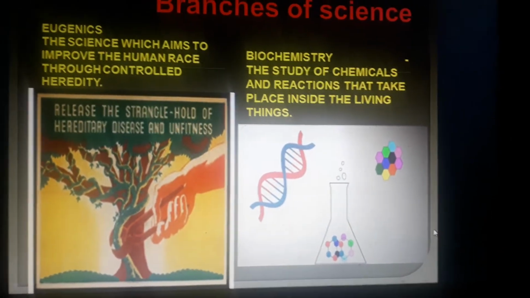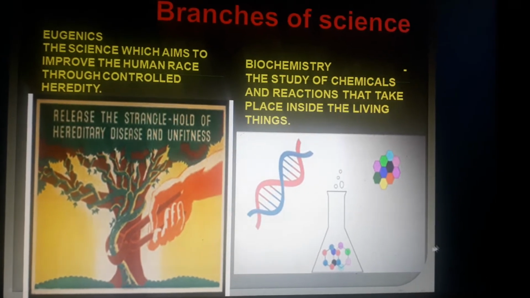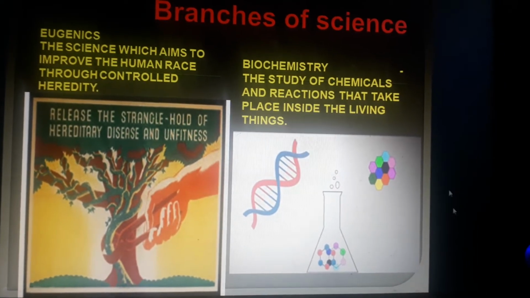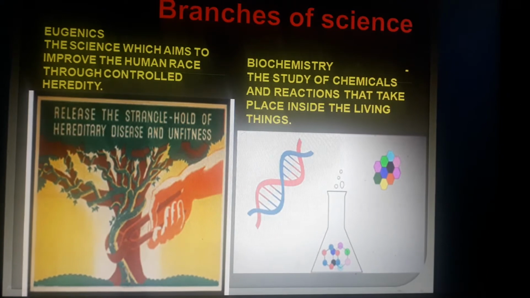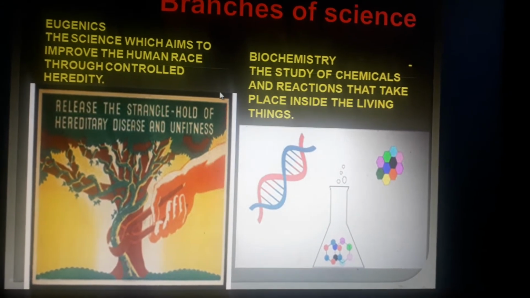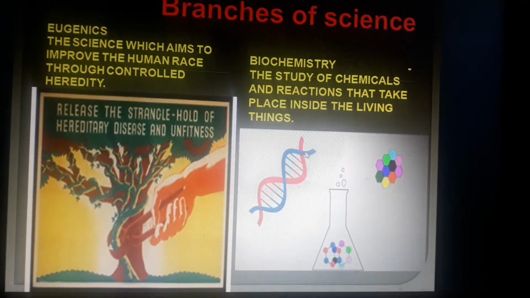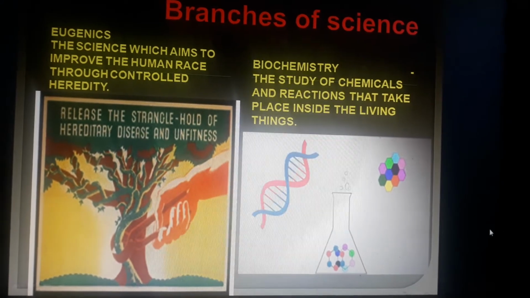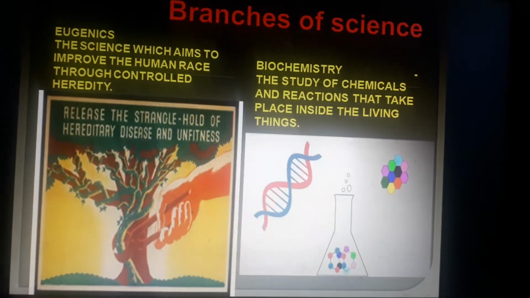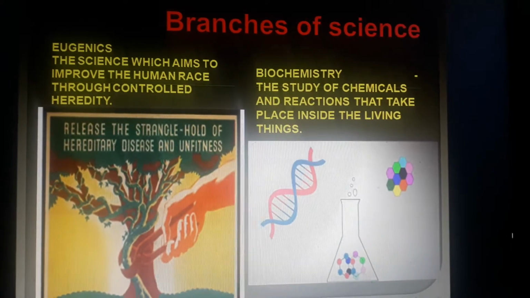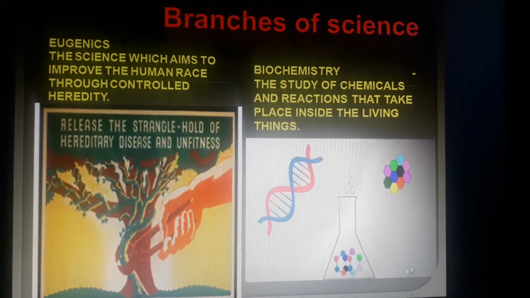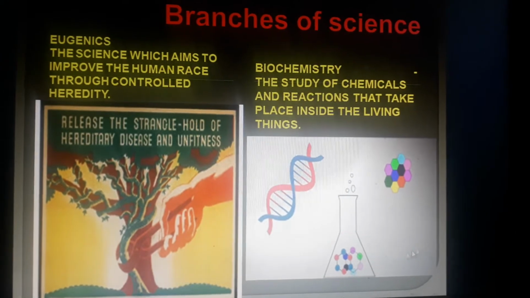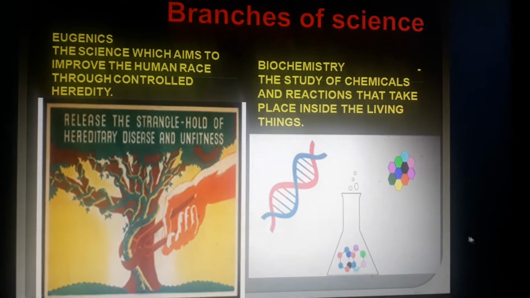And biochemistry is the study of all the chemicals present in the body, either in the nutrition that we have, like carbohydrates, fats, proteins, vitamins, minerals. We study all these things. Then the body has many enzymes which are biocatalysts. They catalyze some reactions. All this we study in biochemistry.